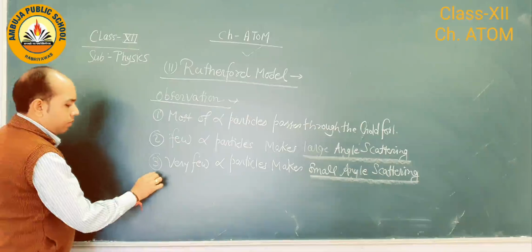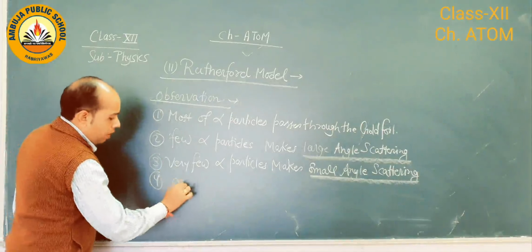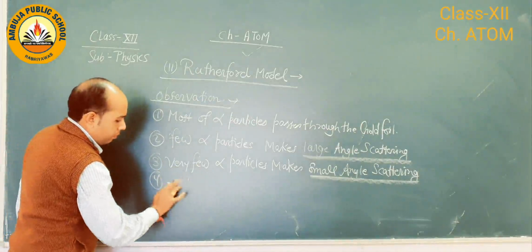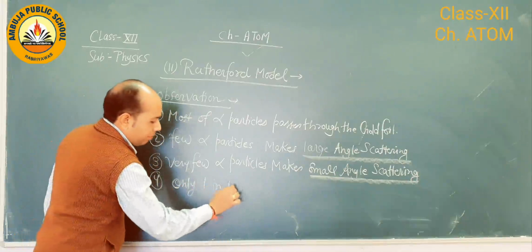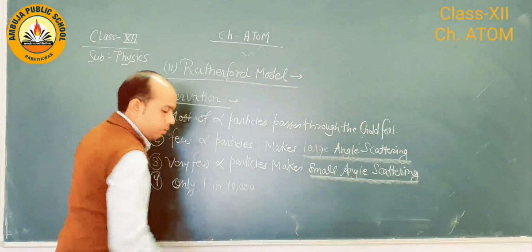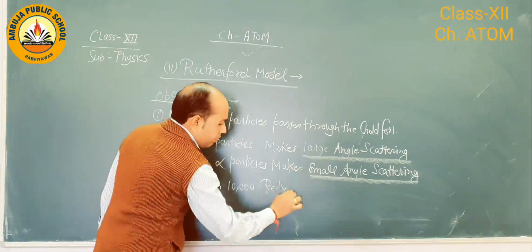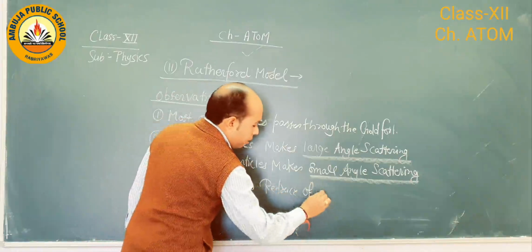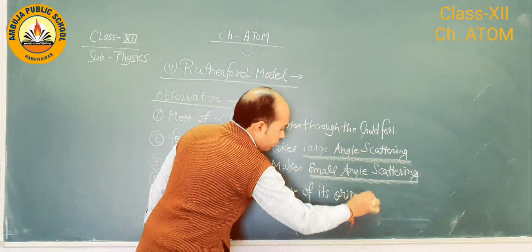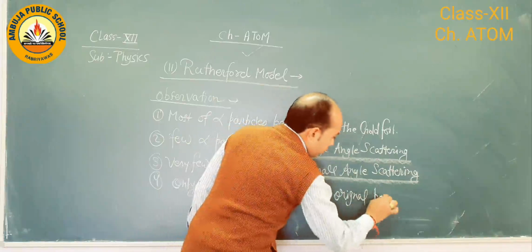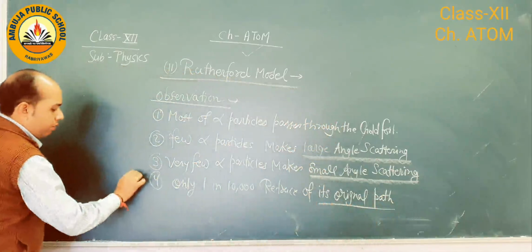And last one, fourth one, conclusion. Only 1 in 10,000 retrace of its original path. And this is a very important observation.